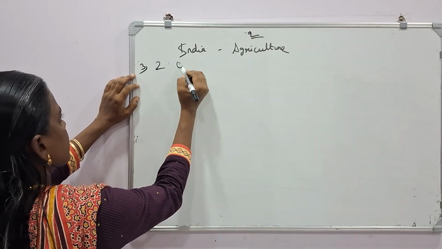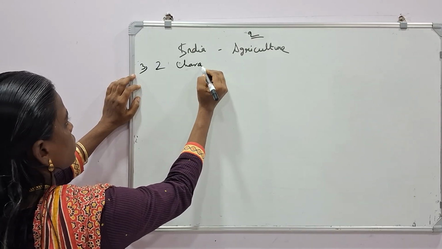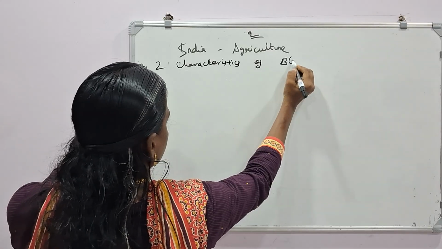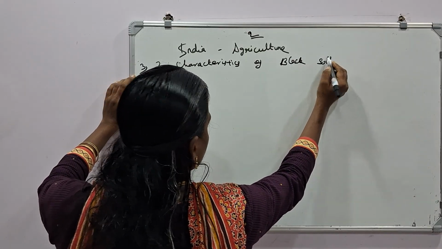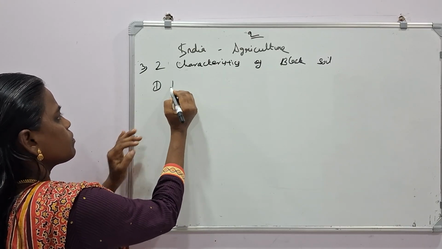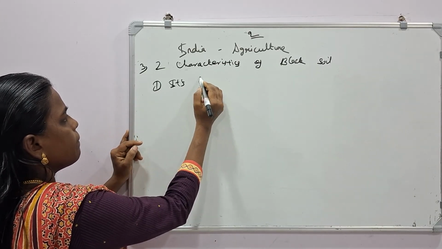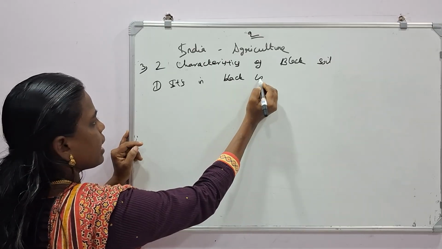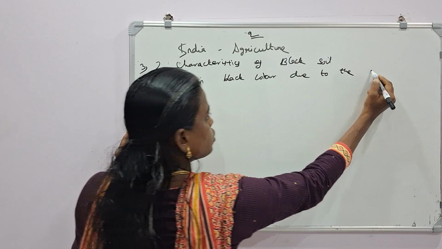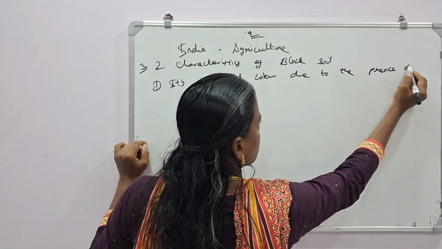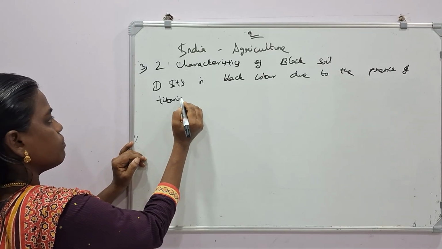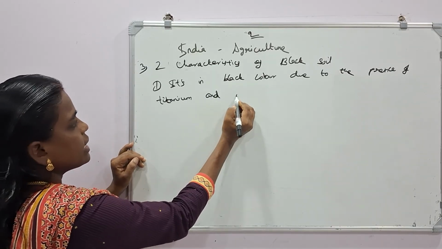Third question, two characteristics of black soil. First one, it is black in color due to the presence of titanium and iron.